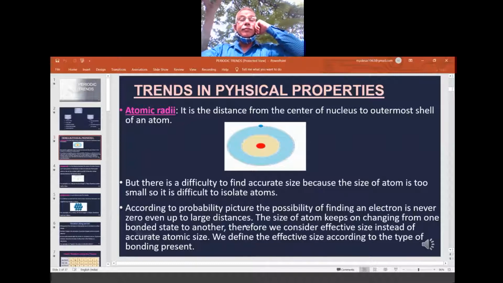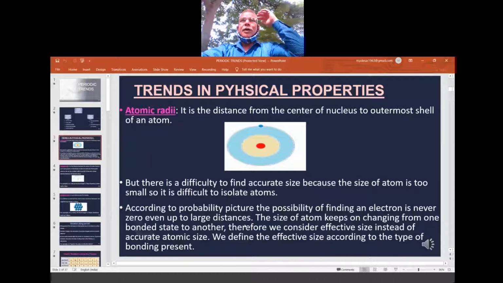It means the electron spends maximum time near the nucleus, due to the attractive force, but the probability is never zero, even up to large distances. From the nucleus, it may go some distance far away for a while and come back once again. That means we cannot say exactly where it is spending time.